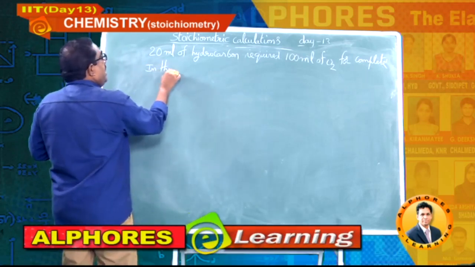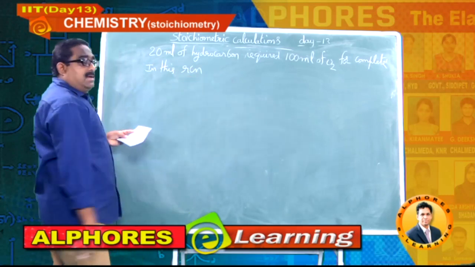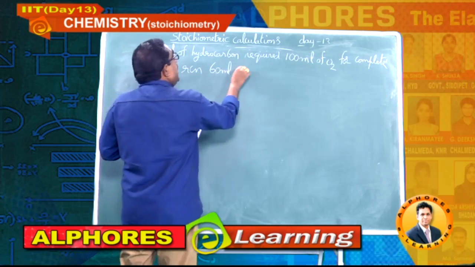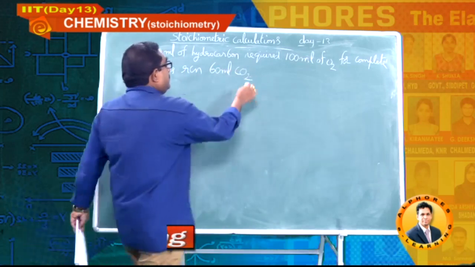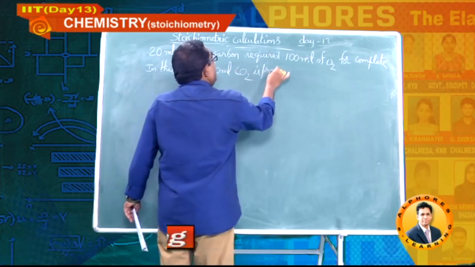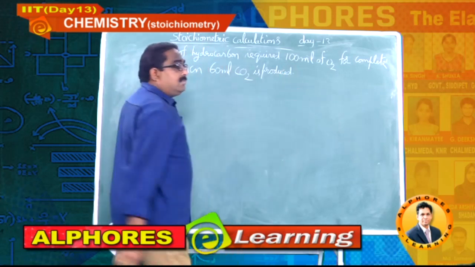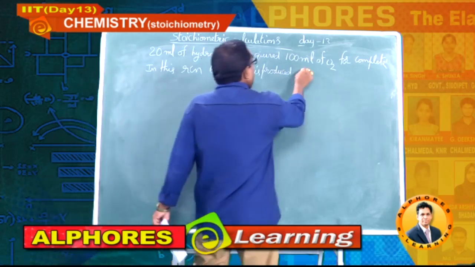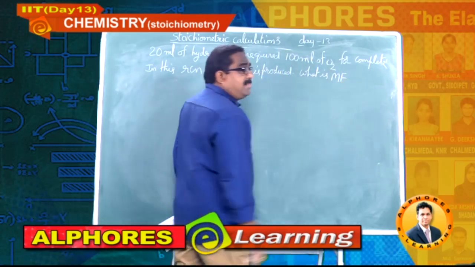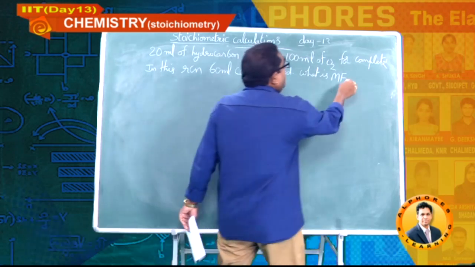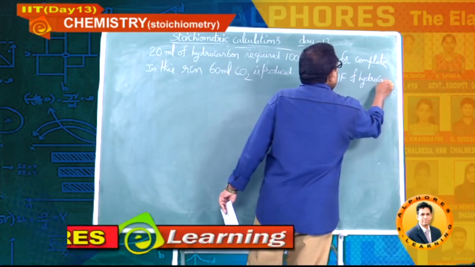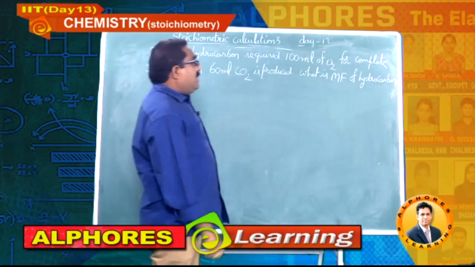In this reaction, 60 ml of carbon dioxide is produced. What is the molecular formula of the hydrocarbon? Simply MF, I am writing. Molecular formula of hydrocarbon.